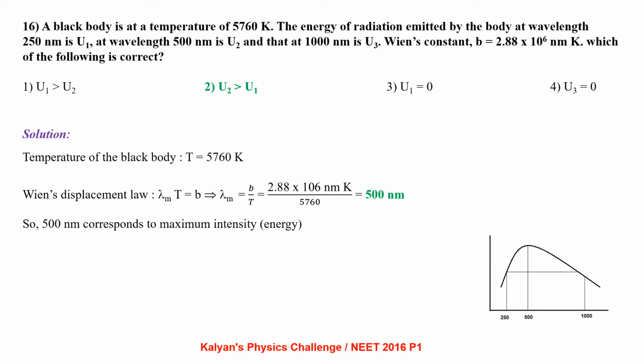Temperature of the black body is given to be 5760 Kelvin. Let us write Wien's displacement law, lambda m into T equal to B. From there, lambda m equal to B by T, we get it 500 nanometer. So 500 nanometer corresponds to maximum intensity or energy. You can see the graphical representation at different wavelengths below.